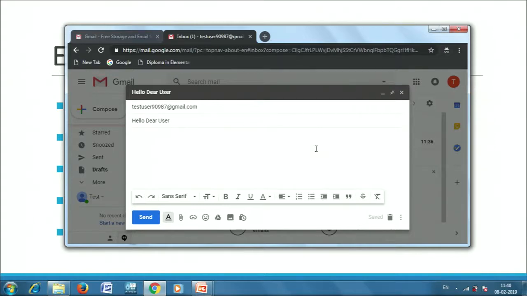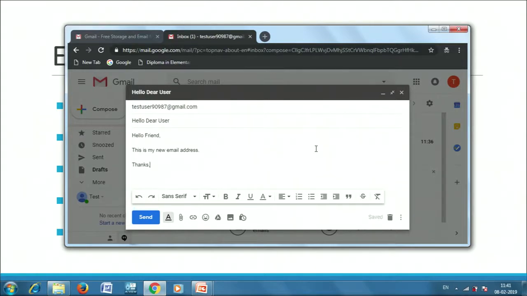For example, if you are writing this to a friend, you can write hi or hello. If you are writing to some other person, you can start with a salutation, for example, dear sir or respected sir. It depends on the type of email that you are creating, whether professional or personal. Let's say I am writing to my friend and I just have to tell them that I have created a new email ID. Let's say, hello friend, this is my new email address. Thanks. Now this is closing an email.